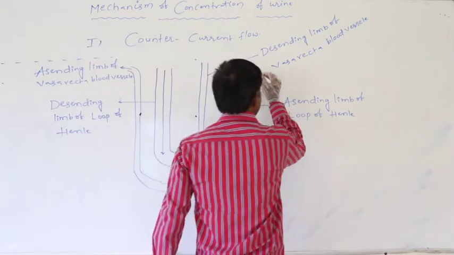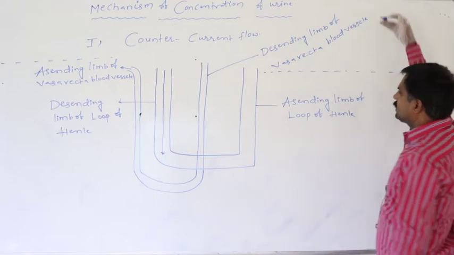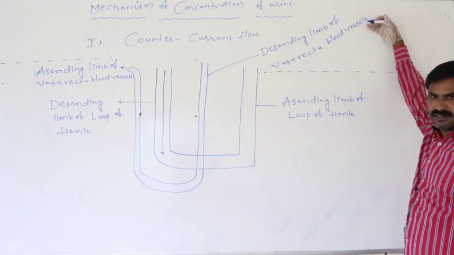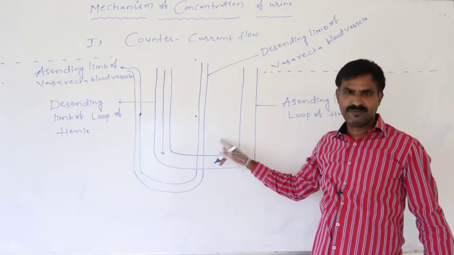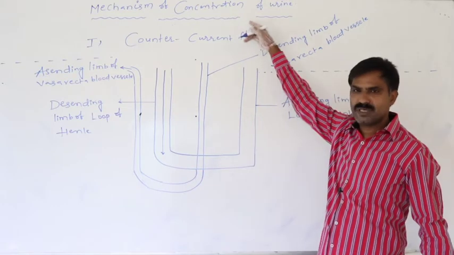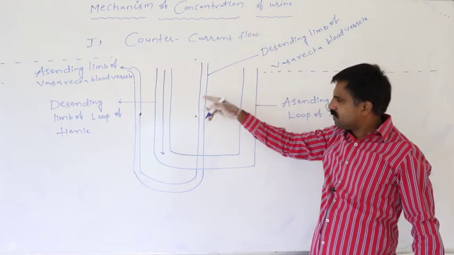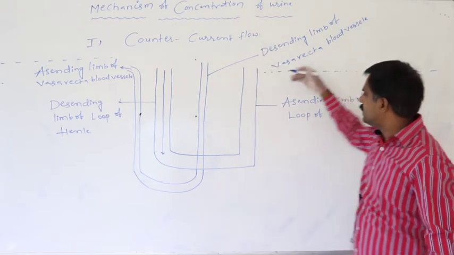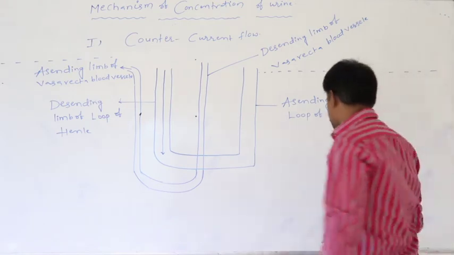This is said to be the outer medulla. The center is the cortex, because the loop of Henle is located in the medullary part. PCT, Bowman's capsule, and DCT are located in the cortical part. So definitely this is the outer medulla, and this is the inner medulla.